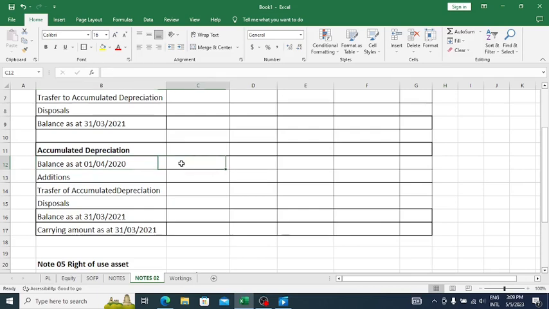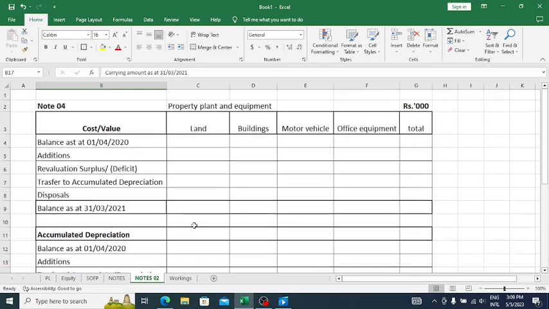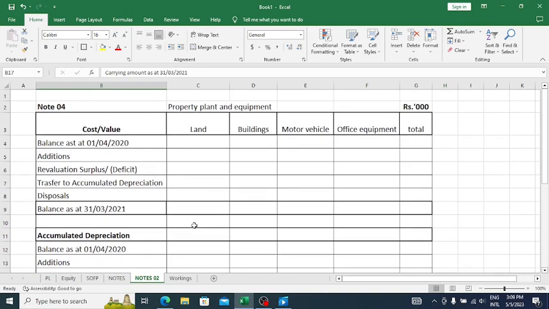Then the opening balance should be recorded here, and additions, and transfer of the accumulated depreciation, and then the balance as at 31st March 2021, and carrying amount, right? So this is the format for the note related to property, plant and equipment.